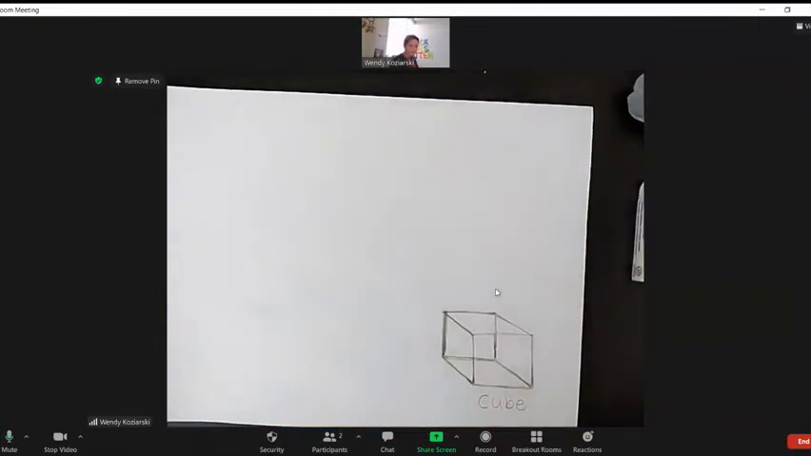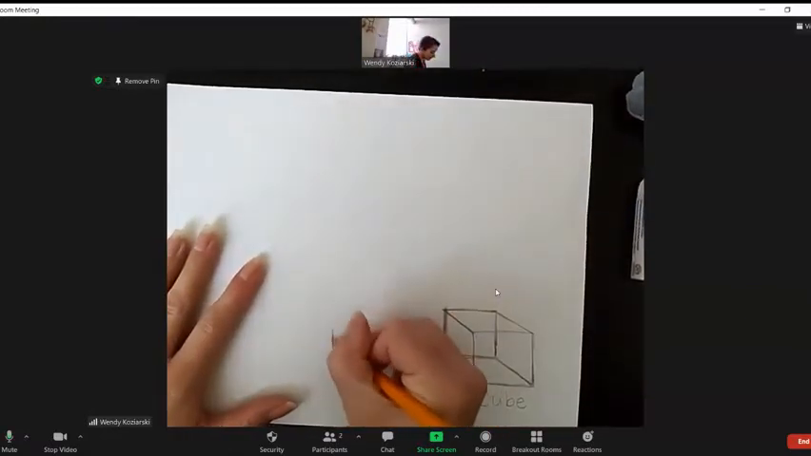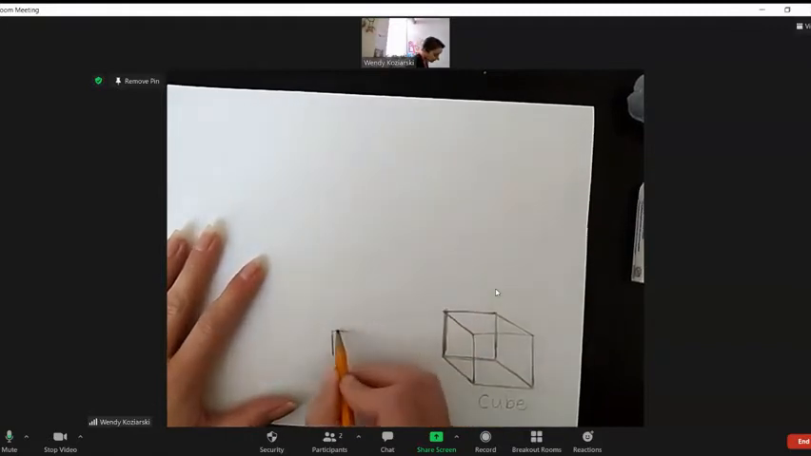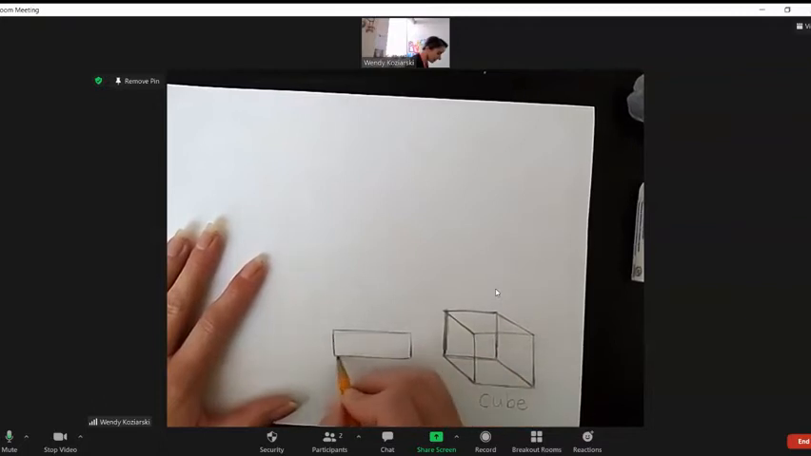underneath. All right, now we're going to go ahead and make a rectangular prism. A rectangular prism is pretty similar. This rectangular prism is going to have the long side on the bottom.